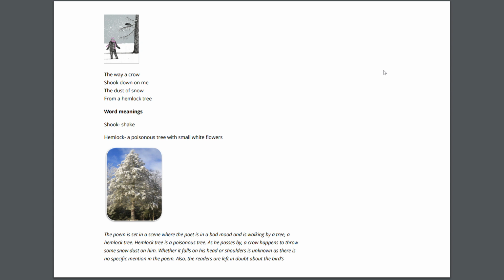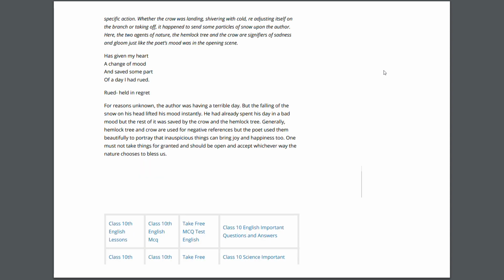Also, the readers are left in doubt about the bird's specific action. Whether the crow was landing, shivering with cold, readjusting itself on the branch, or taking off, it happened to send some particles of snow upon the author. Here the two agents of nature, the hemlock tree and the crow, are signifiers of sadness and gloom, just like the poet's mood was in the opening scene.